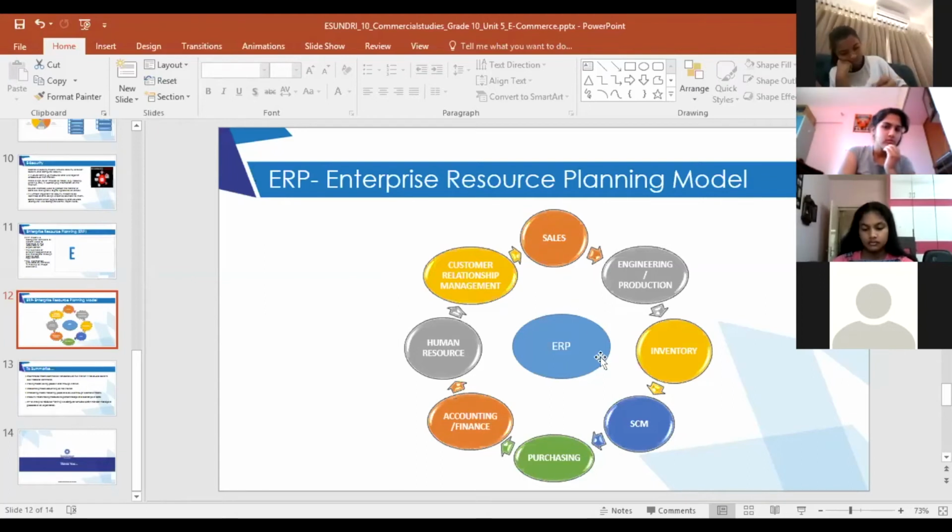Then comes the supply chain module, or SCM as it is called. This module helps in the flow of the product items from the manufacturer to the consumer, as well as from the consumer to the manufacturer. Supply chain, interrelation between the two. So common roles involved will be of the manufacturer, of the stockists.